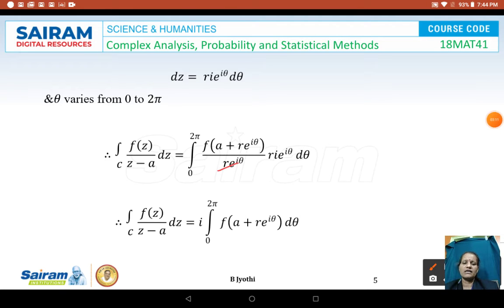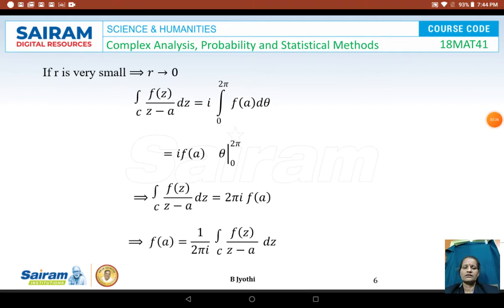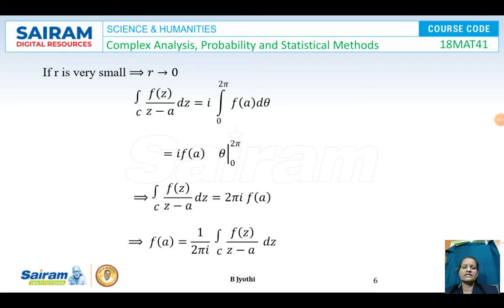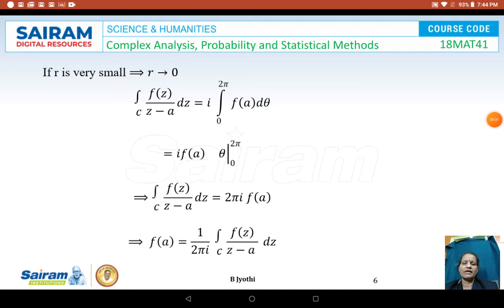Cancelling r e power i theta with r e power i theta, and taking the constant i outside, what remains is i times the integral from 0 to 2 pi of f of A plus r e power i theta d theta. If r is very small, that is r tends to 0, then we get i times the integral from 0 to 2 pi of f of A d theta. So, i into f of A, and d theta alone is the variable.